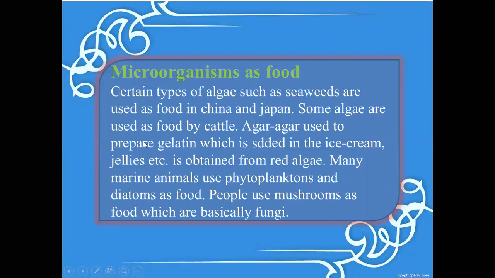Microorganisms as a food material. Here, microorganisms themselves are food materials for us. Certain types of microorganisms like algae, such as seaweeds, are food materials for us. Seaweeds are used as food in China and Japan. Most Chinese and Japanese people use this kind of food material. Some algae are also used as food by cattle and different animals.